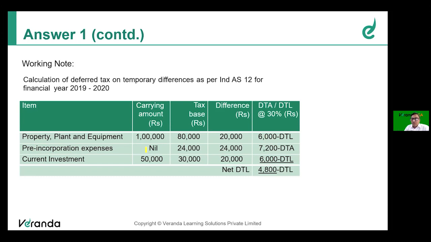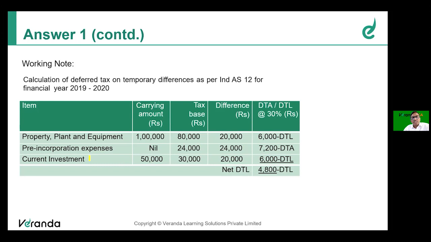So the balance of 24,000 will be allowed in the future years, resulting in a deferred tax asset, a future deductible amount. It's a temporary difference, right? Books have claimed 30,000 in full, income tax will allow that in 5 years. It's a deductible temporary difference of 24,000, resulting in a deferred tax asset of 7,200, 24,000 into 30%. Right? We have to recognize that in the books of account.